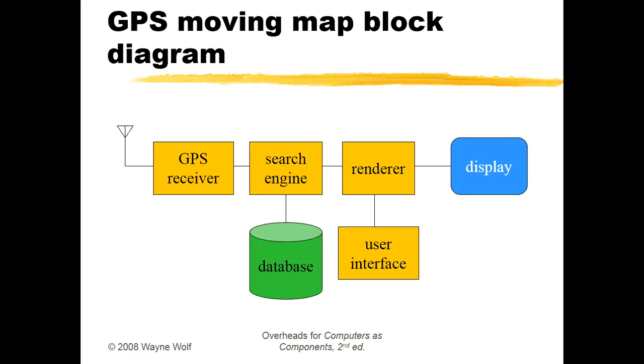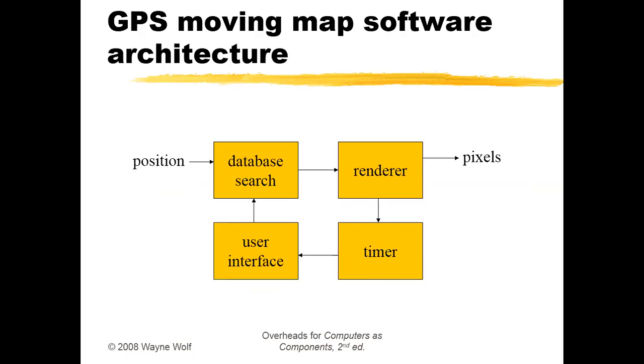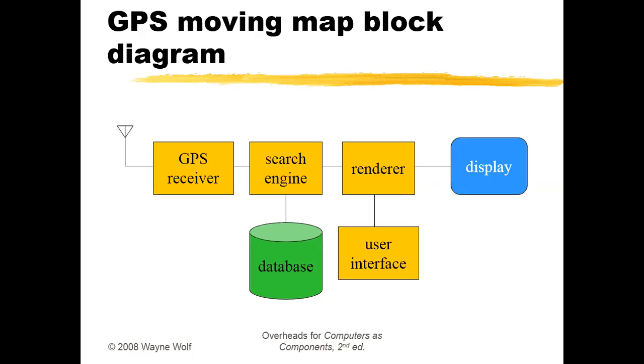After identifying that, we go for the architecture diagram. See how it got drawn based on the client requirement: a GPS receiver, a search engine, a renderer, a display, a local database, and a user interface, right? This is the general block diagram. From this they divide into hardware architecture and software architecture.